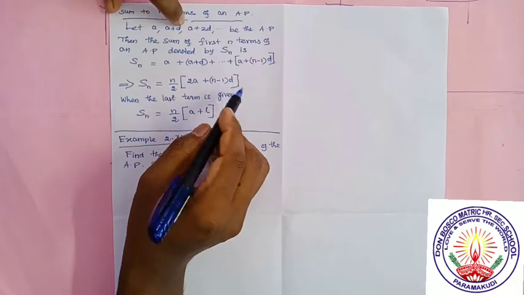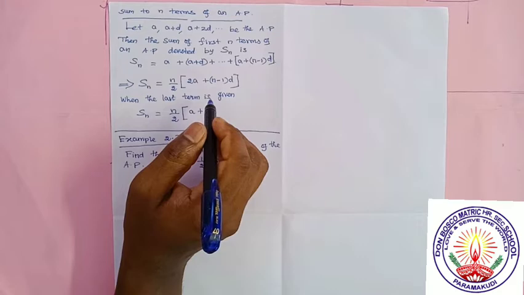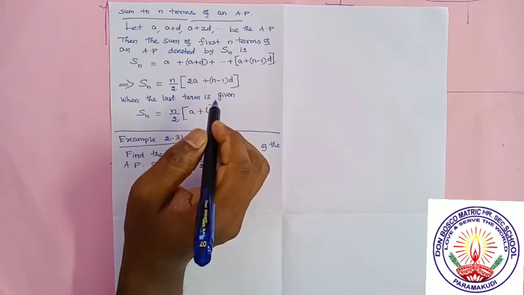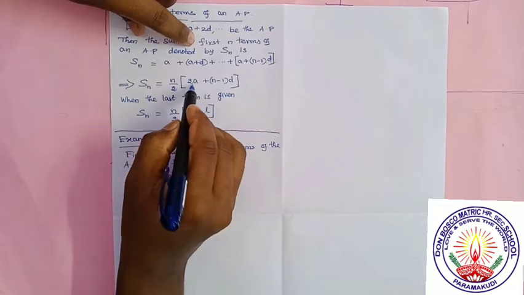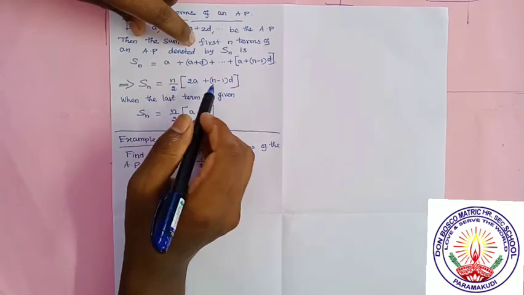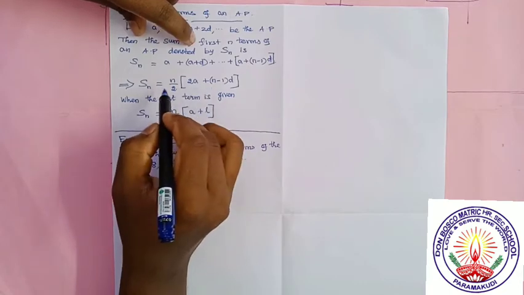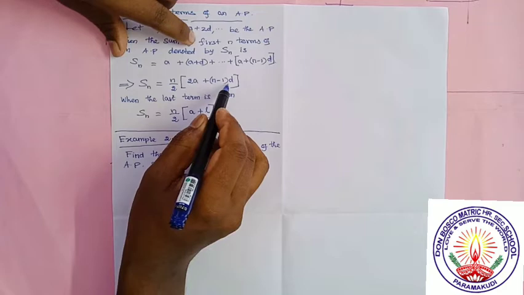Already we have studied Tn. What is Tn? Tn is the nth term formula: Tn is equal to a plus n minus 1 into d. Here it is 2a plus n minus 1 into d, with an extra n by 2. Same like the Tn formula, Sn is equal to n by 2 into 2a plus n minus 1 into d.